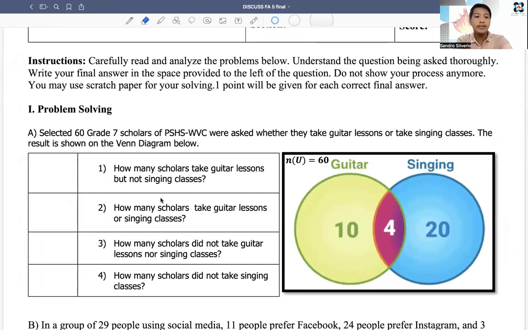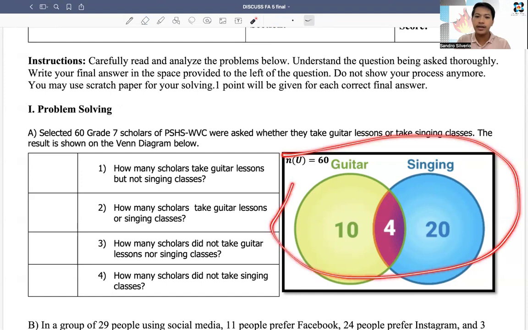A selected 60 grade 7 scholars of PSHS WVC were asked whether they take guitar lessons or take singing classes. The result is shown on the Venn diagram below. So I want you to focus your attention here on the Venn diagram.